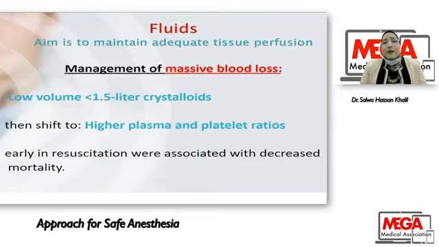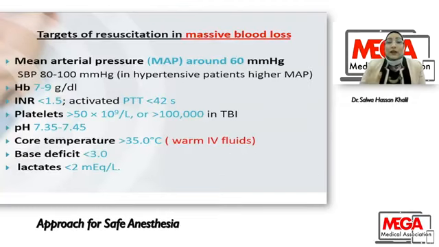As regards fluid, maintain adequate tissue perfusion. If there is a massive blood loss, it is advisable to use low volume, less than 1.5 liters of crystalloid, then shift to a higher plasma and platelet ratio. This early in resuscitation was associated with decreased mortality. Our target in resuscitation in massive blood loss is to maintain the mean arterial pressure around 60 and the systolic around 80 to 100 millimeters of mercury. In hypertension, try to keep a higher mean arterial blood pressure.